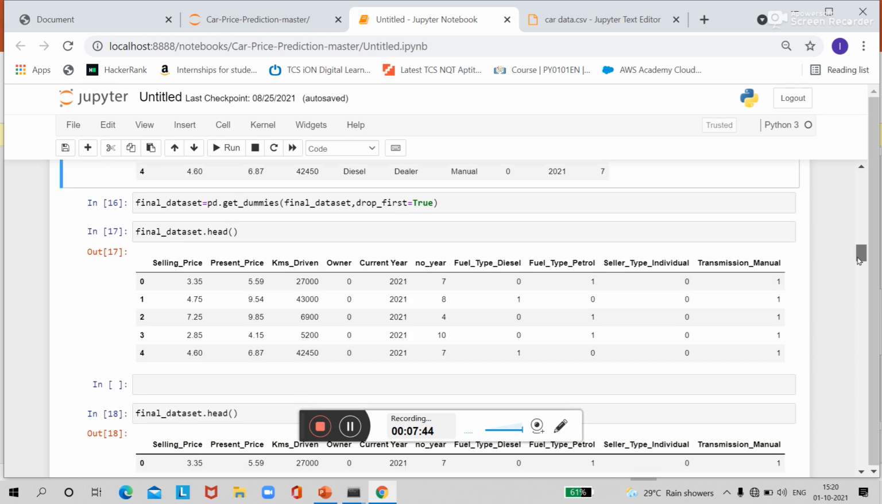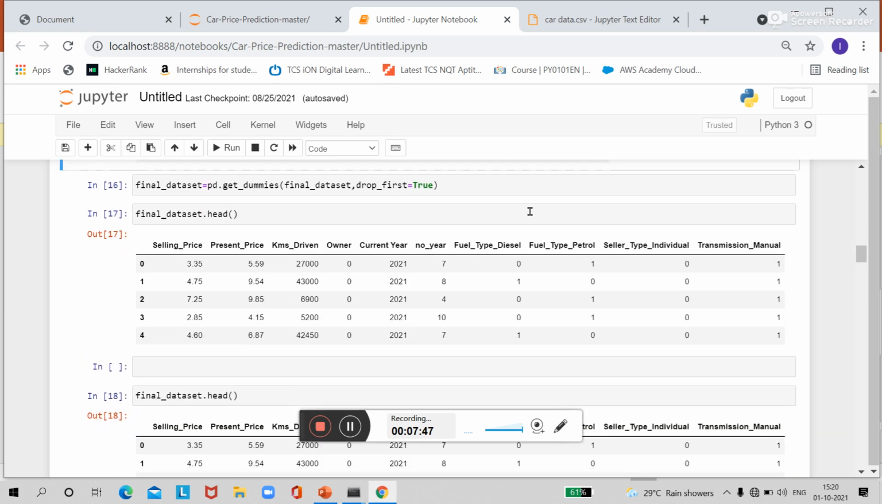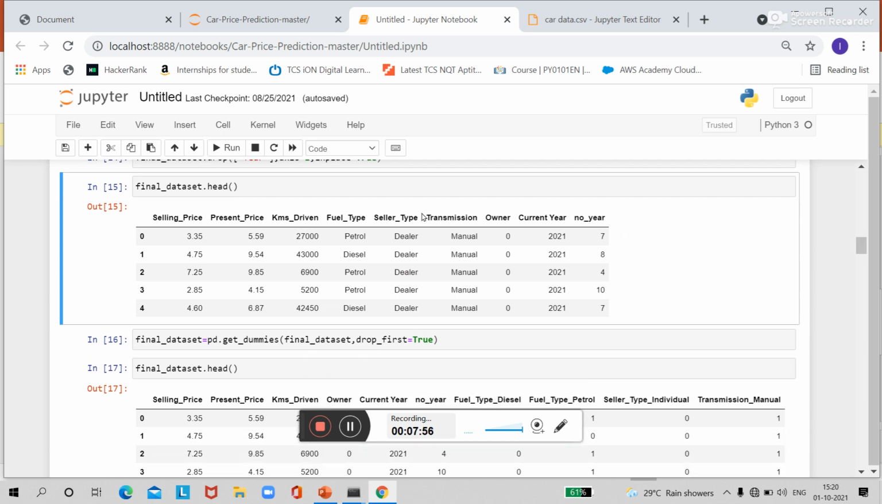Now next is an important concept, that is one hot encoding. So you can see here my fuel type is petrol, diesel or CNG, right? So these are different categorical values, and it is very difficult to deal with categorical values. So what we are doing is we will convert these categorical values into zeros and ones. For that purpose I have used the get_dummies function. This get_dummies function is a pandas function which will convert these categorical values into 0 and 1.